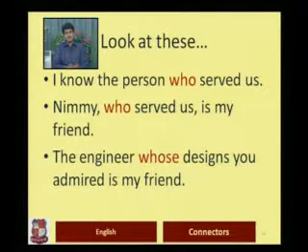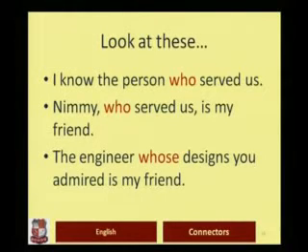So who adds to the meaning of the word person, and it rather tells you something more about the person. Similarly, in the second sentence, who, relative pronoun, tells you something more about the identity of Nimi. You are introducing Nimi as your friend. So it's an addition.